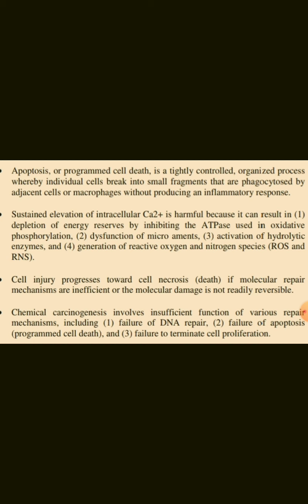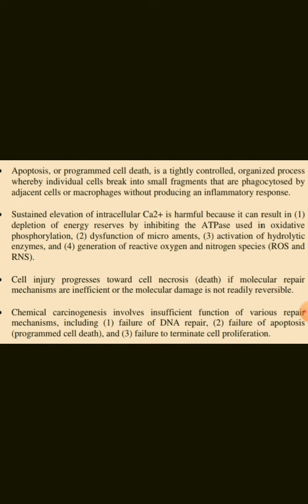Sustained elevation of intracellular calcium is harmful because it can result in depletion of energy reserves by inhibiting the ATPase used in oxidative phosphorylation, dysfunction of microelements, activation of hydrolytic enzymes, and generation of reactive oxygen and nitrogen species. Cell injury progresses towards cell necrosis if molecular repair mechanisms are inefficient or the molecular damage is not readily reversible.